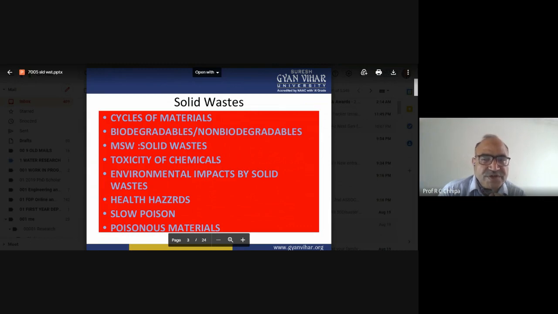In solid waste, automatic chemical reactions occur because of the environment. Therefore, the solid waste itself gives toxicity in the form of some chemicals, and those chemicals definitely destroy our life.